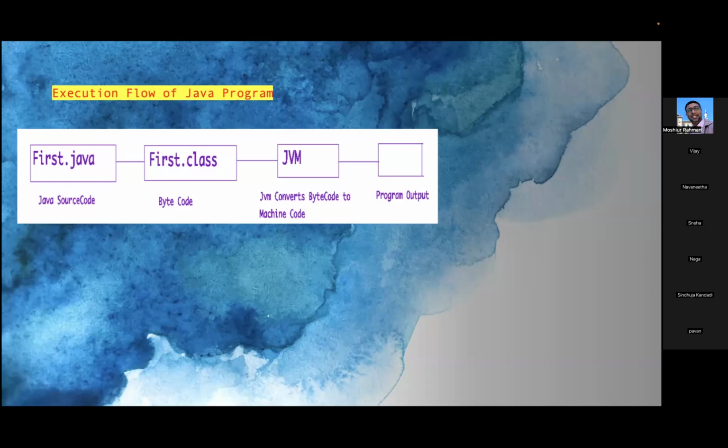JVM is a program which converts bytecode instructions generated in the dot class file to machine language instructions which can be used by your platform. Platform is a combination of your operating system as well as microprocessor.